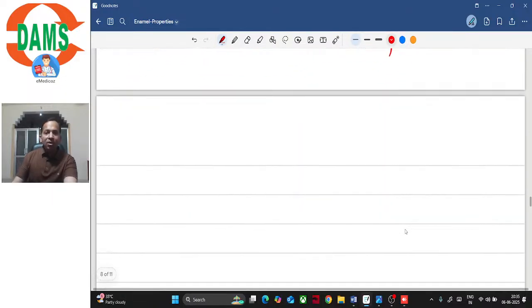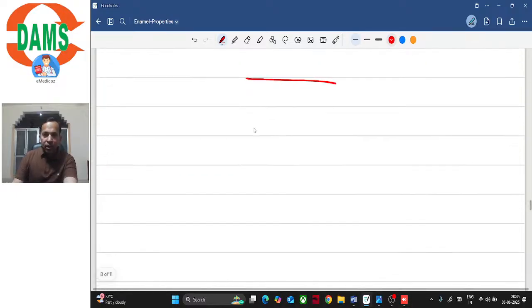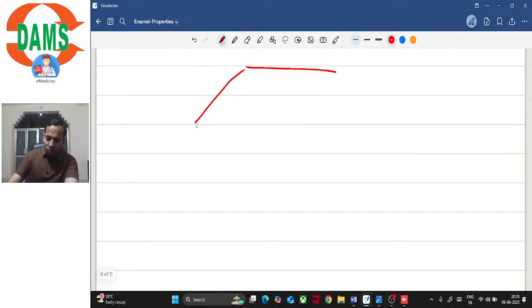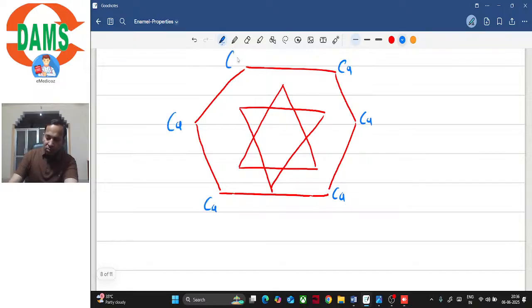So what is the structure of the hydroxyapatite crystal? Basically it is hexagonal in shape, so it would look like this. So the outermost shell or the outermost layer is formed by calcium.